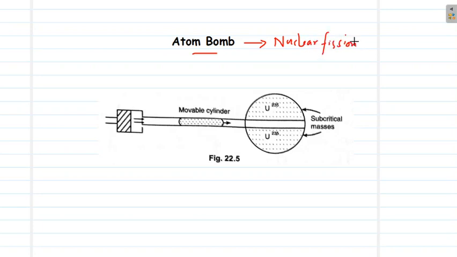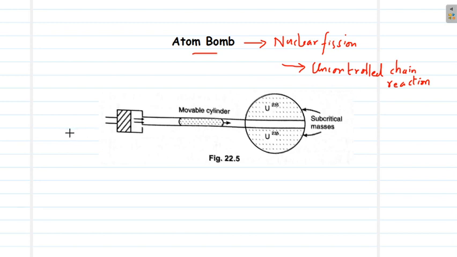Especially, an uncontrolled chain reaction is exploited to make an atom bomb. So we have already seen about uncontrolled chain reaction. So in an atom bomb, huge amount of energy is suddenly released due to the uncontrolled chain reaction. Fast moving neutrons are made to hit the fissile material that is stored, in order to produce this uncontrolled chain reaction.